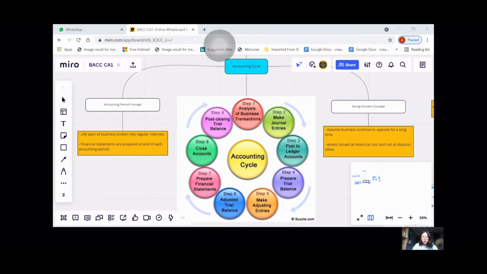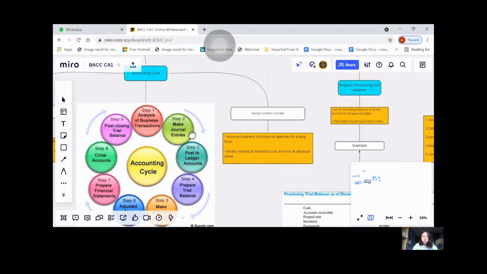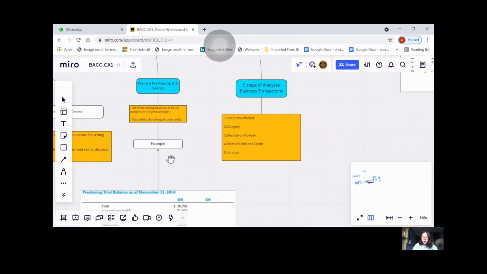The first step of the accounting cycle states that we must first analyze our business transactions. There are 5 steps to doing this. The first is to identify the accounts affected, for example, cash or office equipment, before sorting them under the different categories such as assets or liabilities.